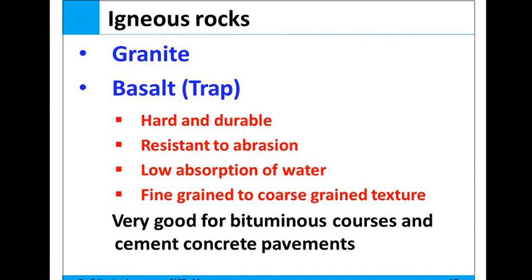So this is about the igneous rock which is used for the construction of highway pavements, that is basalt, which is hard and durable, resistant to abrasion, has low absorption of water, fine grain to coarse grain structure, and is very good for bituminous courses and cement concrete pavement. So granite and basalt are examples of igneous rock.